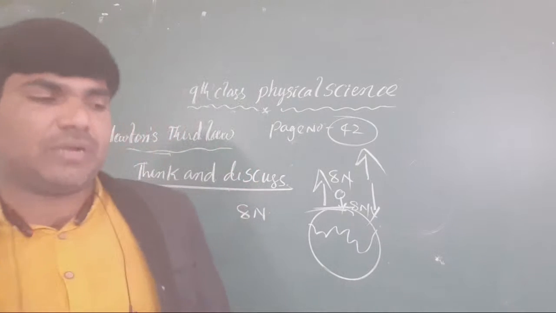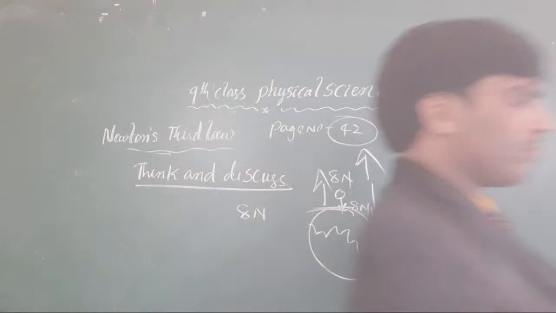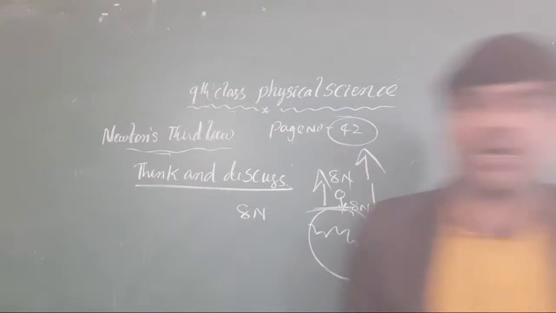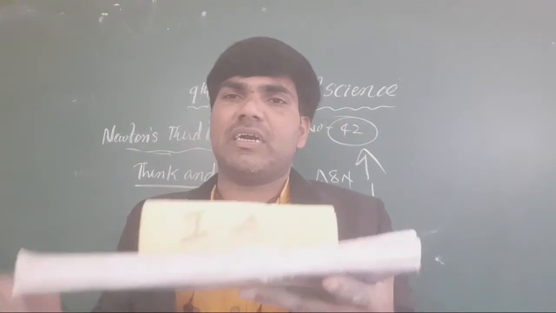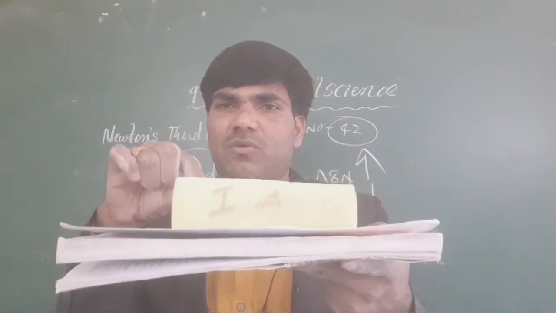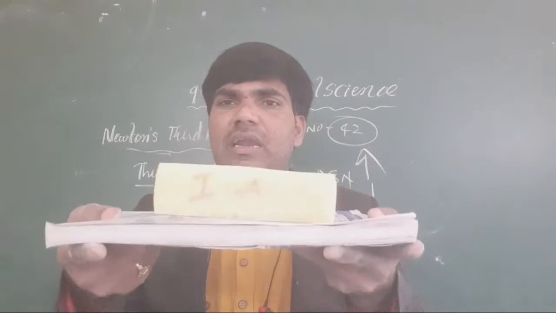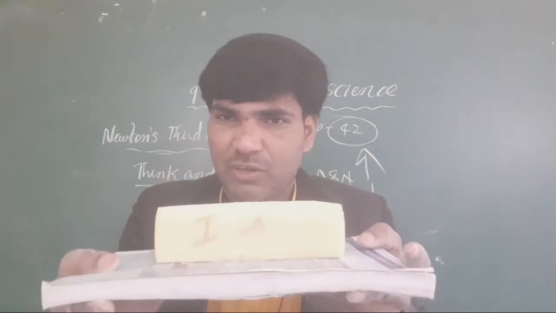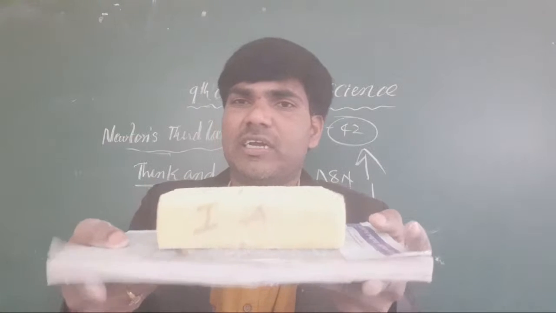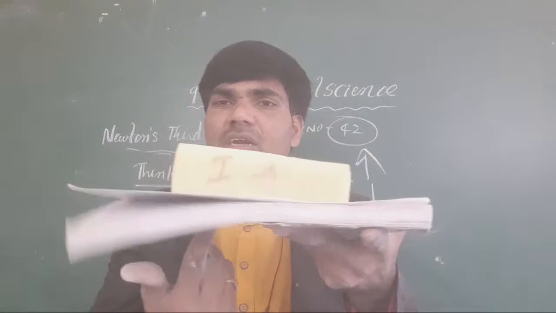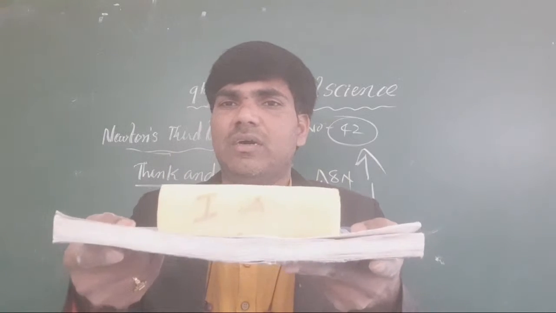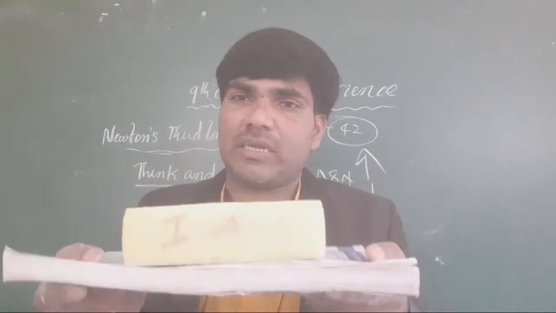Simply, you know very well, suppose I take a duster and this book, the think and discuss concept is the same as that. When you take it like this, the duster gives a normal force on the book, and there is one more force also working on it. What is that? Gravitational force is also working on it.